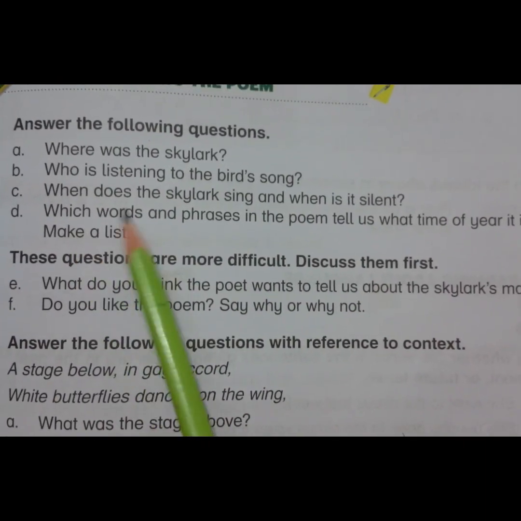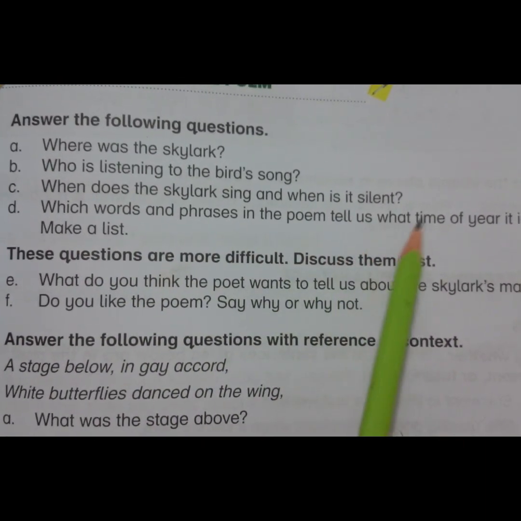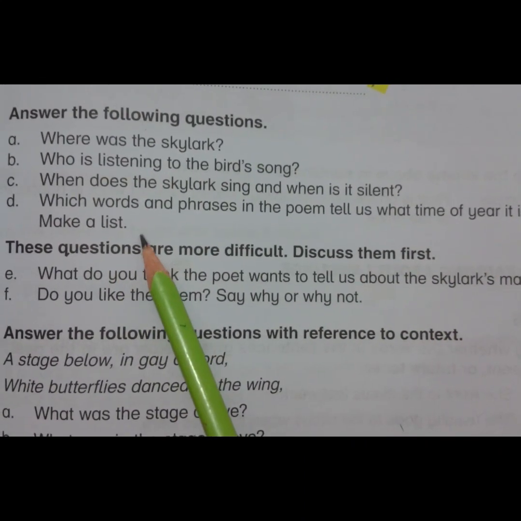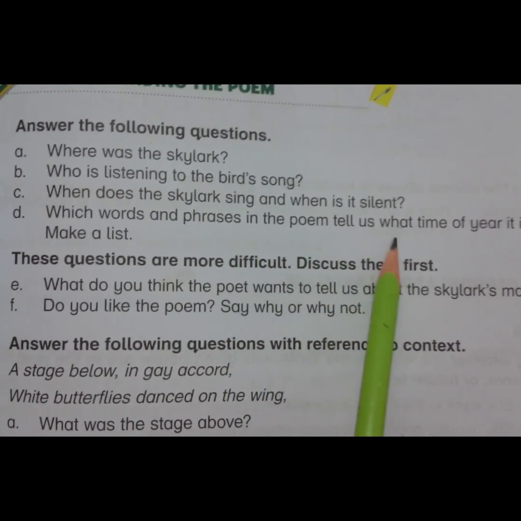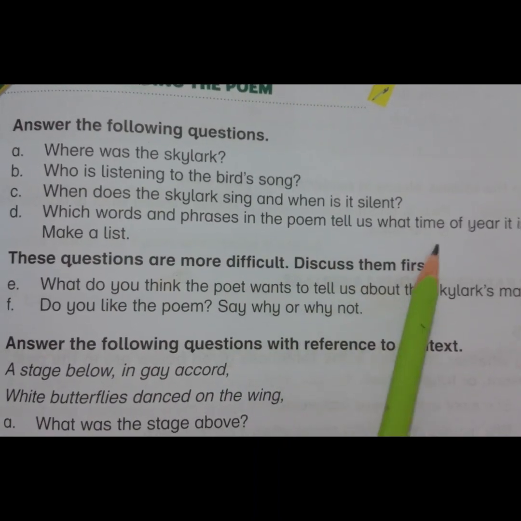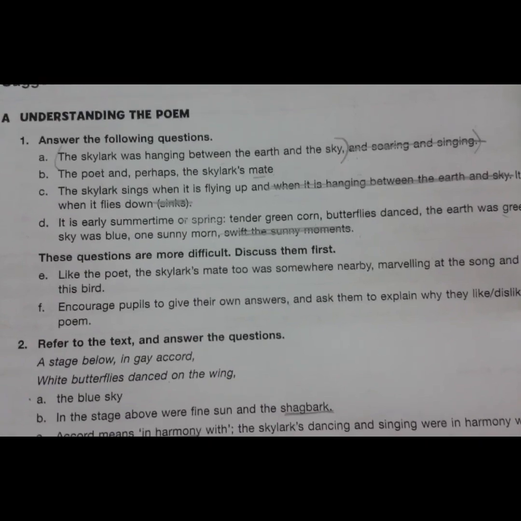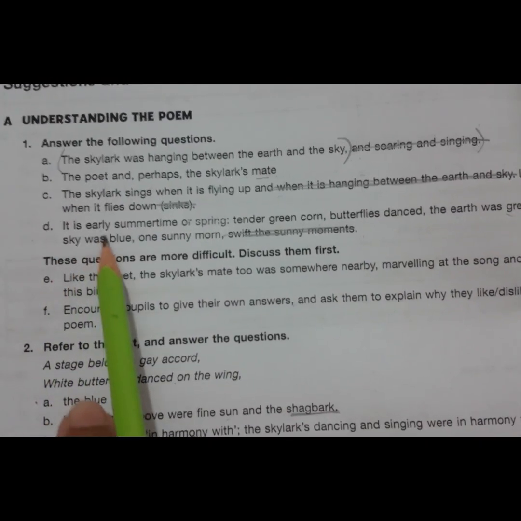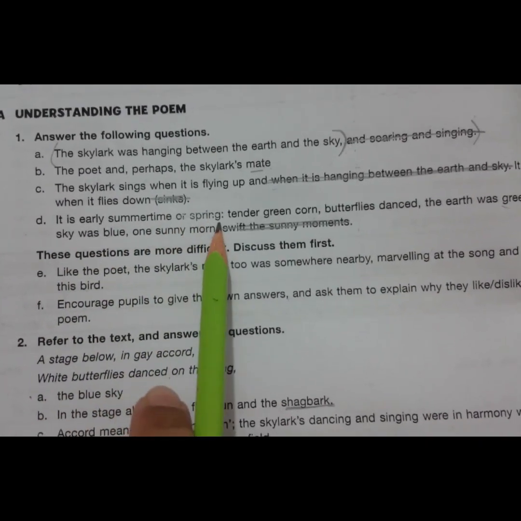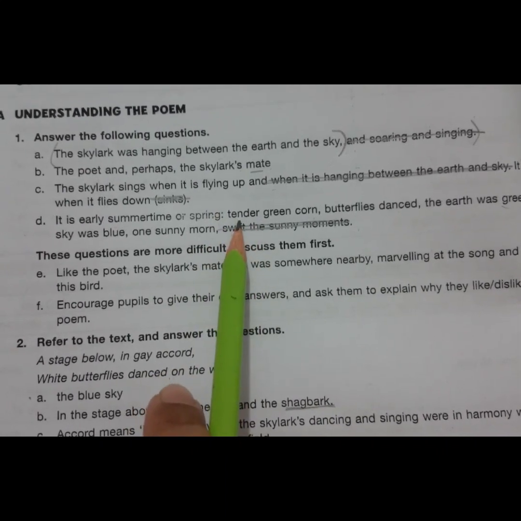The last part is, which words and phrases in the poem tell us what time of the year it is? Make a list. We need to tell what the season is when the skylark was singing the song. As we know, it is early summertime or spring. Why? Because we have different descriptions given.